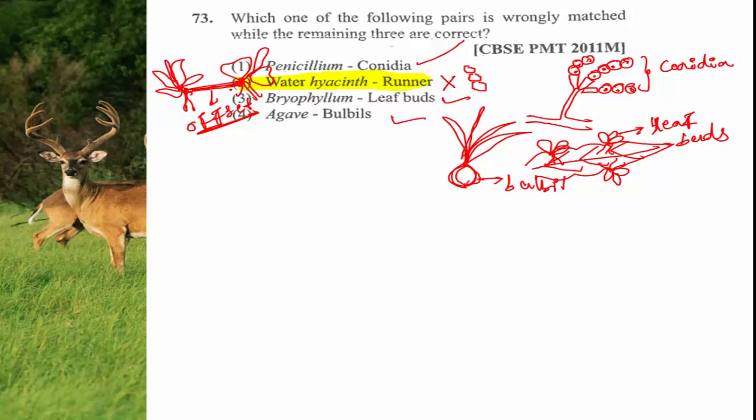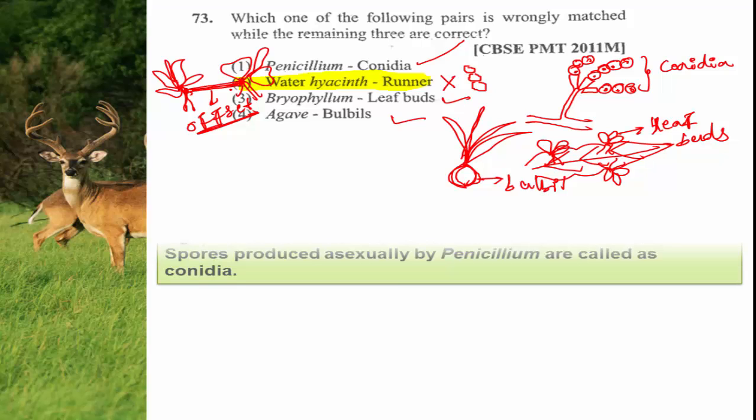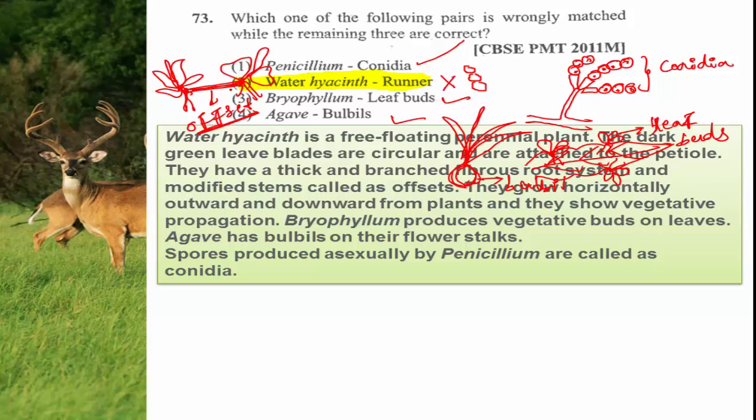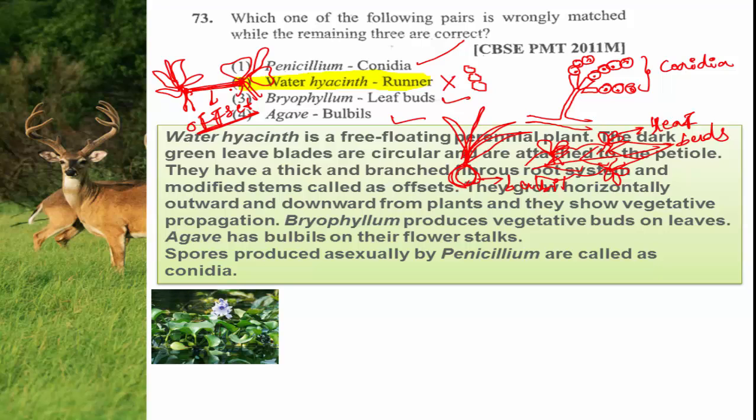So for the given question, the wrong pair is option 2. Water hyacinth ಗೆ actually offset ಬರಬೇಕಾಗಿತ್ತು, ಬಟ್ ಅದರ ಮುಂದೆ ಏನು ಕೊಟ್ಟದ, runner ಅಂತ ಕೊಟ್ಟದ. So the wrong answer is water hyacinth and runner. Here I have selected some images. This is water hyacinth. See how beautiful it is.